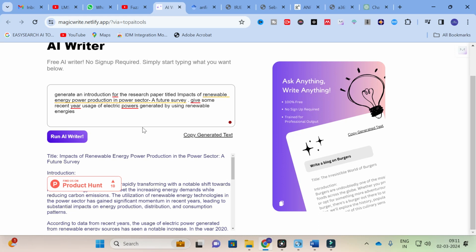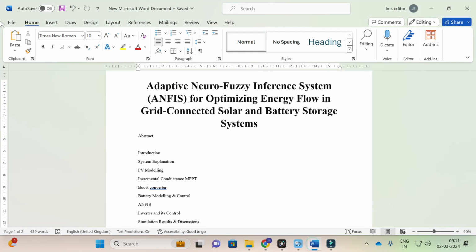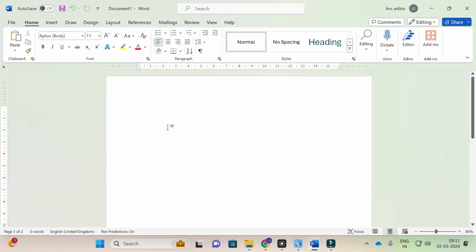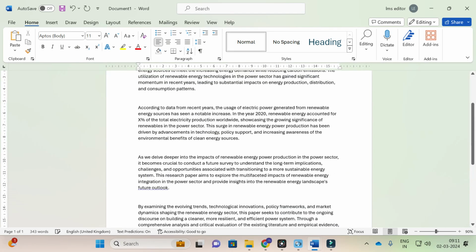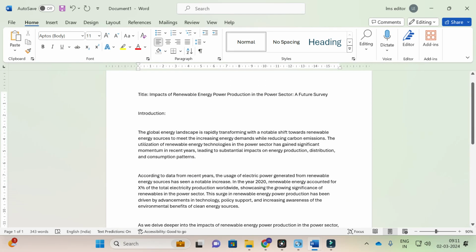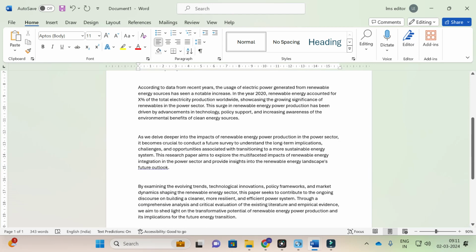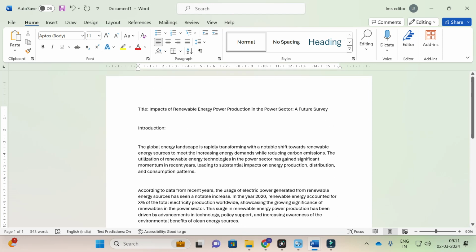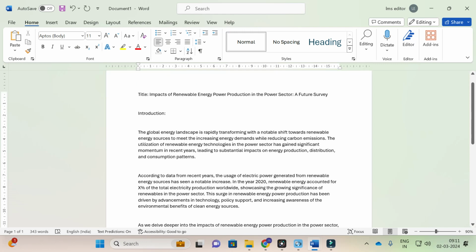Here you can see that the AI generator has generated our content. I am going to copy the generated text, so that you can get a better idea. Here I am going to open and paste the content. This is the fantastic introduction as generated here. You can see the title, Impacts of Renewable Energy Power Production in Power Sector, a Future Survey. Here you can see the introduction: the global energy landscape is rapidly transforming, with a notable shift towards renewable energy sources to meet the increasing energy demands while reducing carbon emissions.